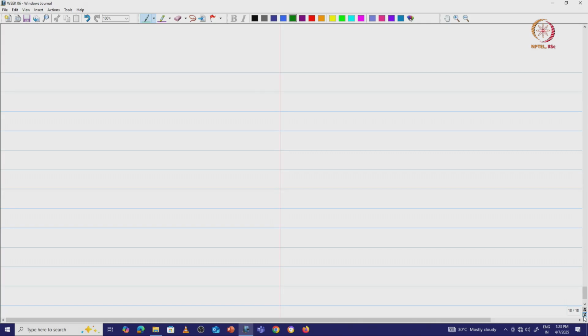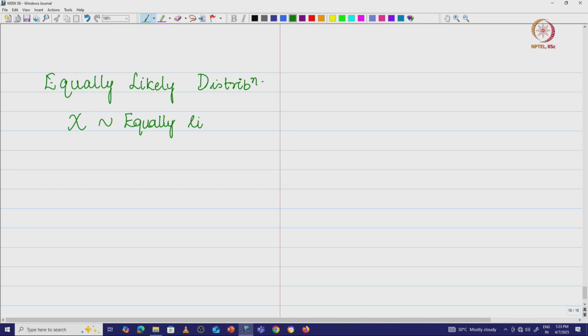So, I am going to look at a very important discrete distribution which is basically called the equally likely random variable, equally likely distribution. So, I will say x is, let us say, equally likely of n. Now, what does this mean?